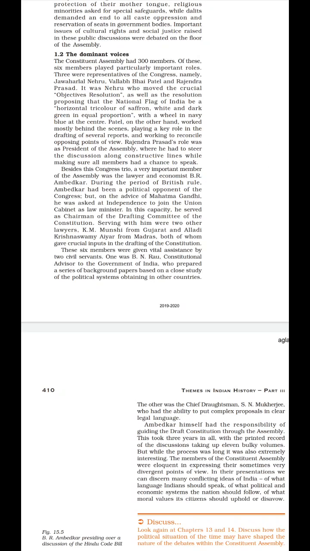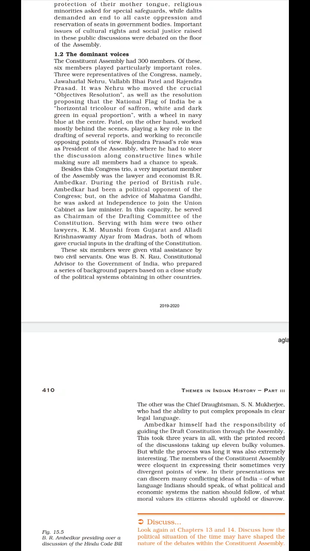Out of these 3 members, the rest 3 members were B.R. Ambedkar. He was a lawyer and economist, and he was appointed as law minister with the help of M.K. Gandhi, that is Mohandas Karamchand Gandhi, that is Gandhiji. He appointed Ambedkar as law minister, and he served as chairman of the drafting committee of the Constitution.